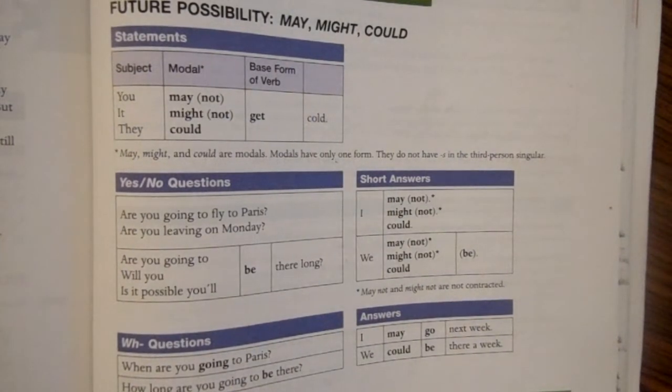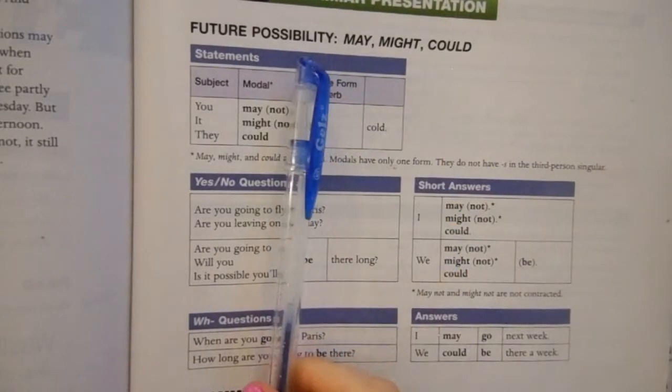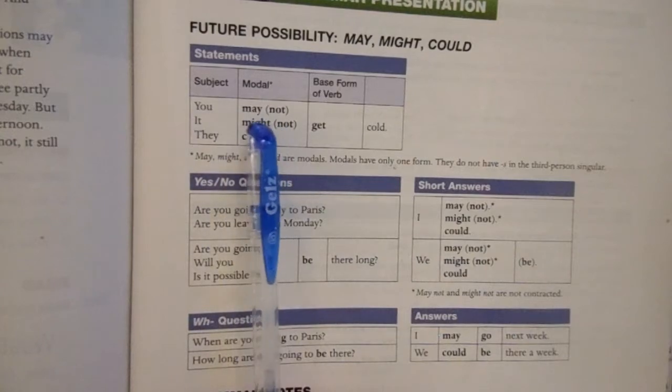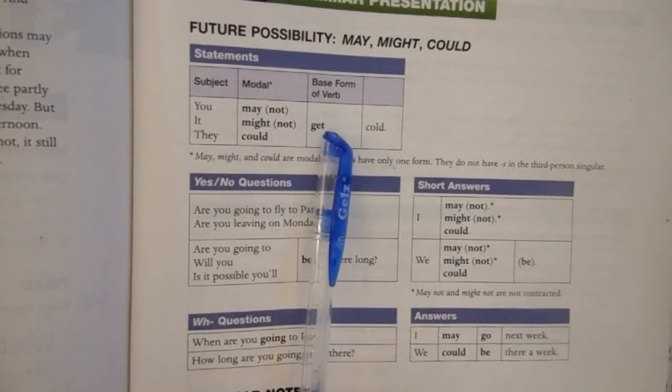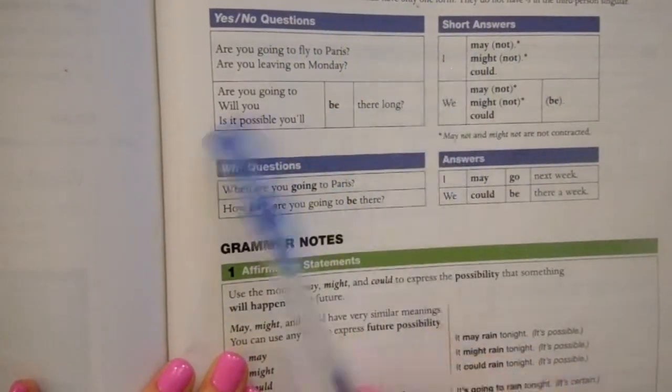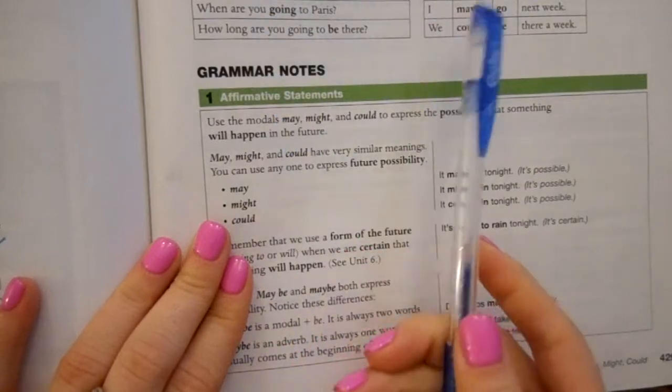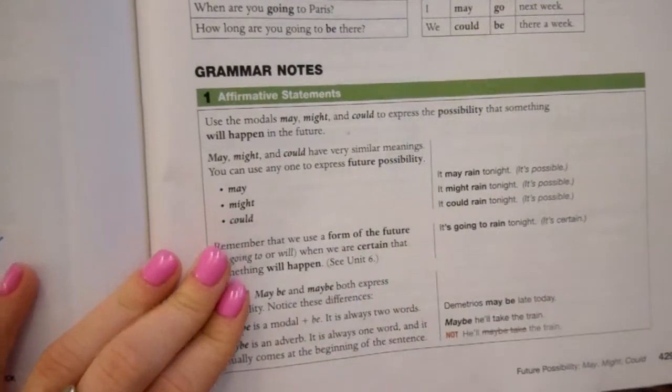This is page 429, grammar presentation. So, using future possibility with may, might, and could. This is the form that we use. You may or may not, and then make sure you always use base form. And these are the ways that you can ask questions, so go ahead and look at those. These are WH questions, and these are the answers.